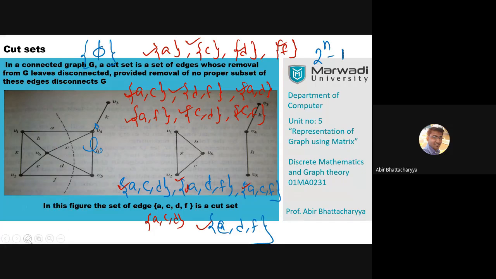If I apply ACD in another graph and the graph becomes disconnected, then ACDF is not a cut set, but ACD is the cut set at that time. So that is the basic logic to figure out how many cut sets there are and how to find the cut sets of any connected graph.